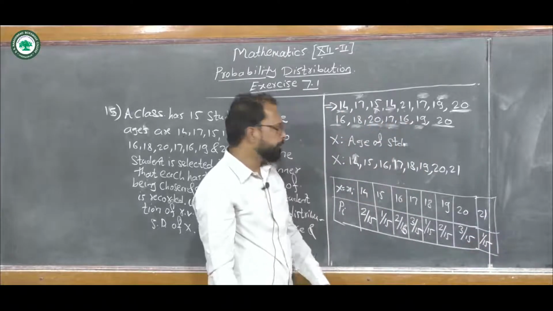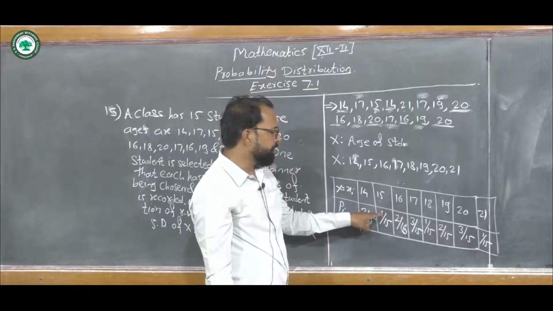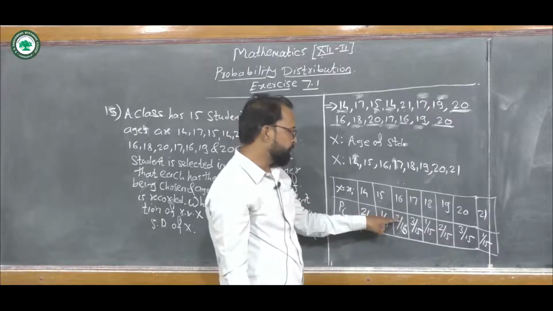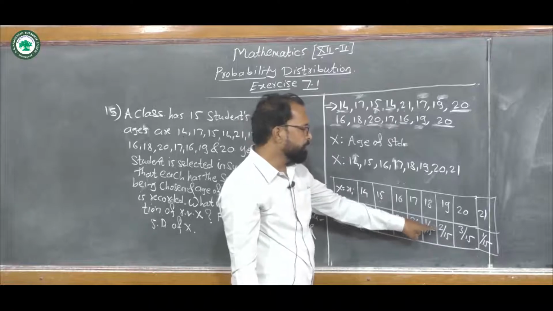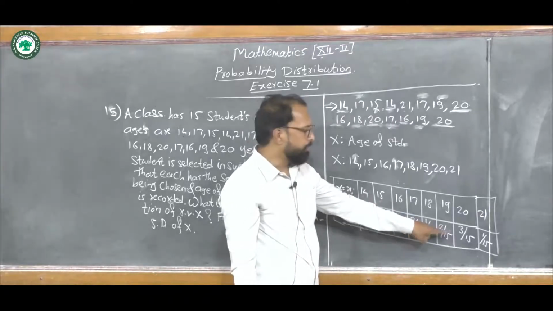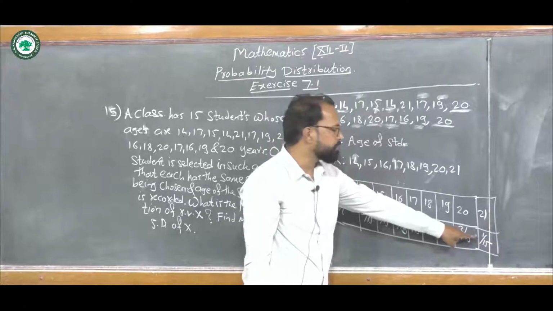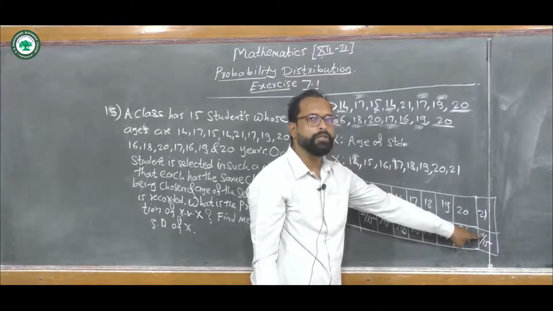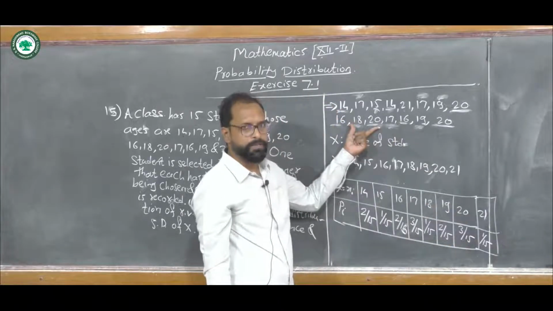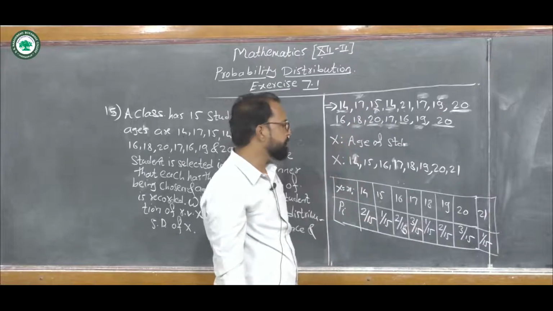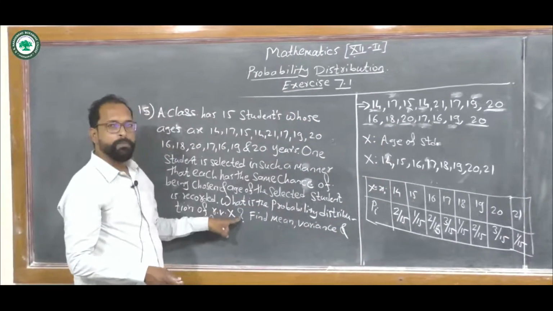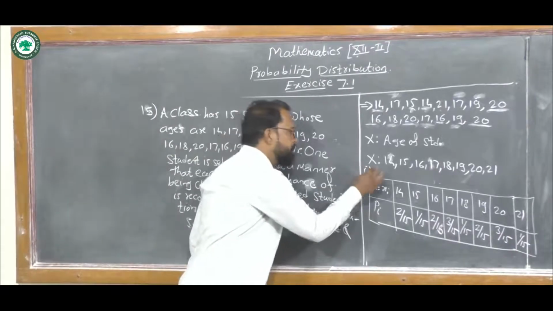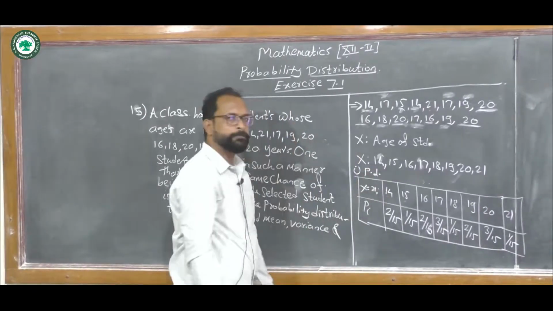Now we cross-check: 2 plus 1 is 3, plus 2 is 5, plus 3 is 8, plus 1 is 9, plus 2 is 11, plus 3 is 14, plus 1 is 15. We have considered all the ages of the 15 given students. This is our first solution, the probability distribution.